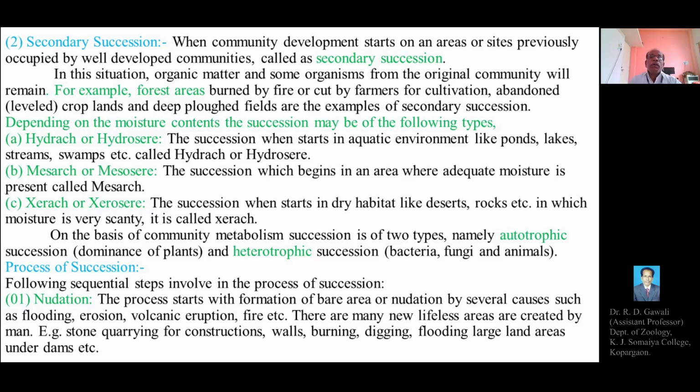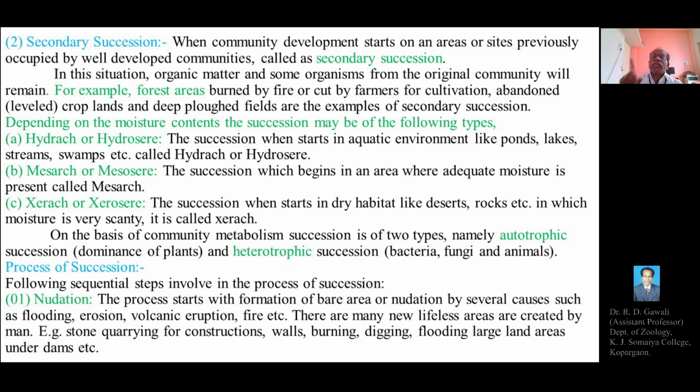For example, forest areas burned by fire, or the entire forest cut by farmers for cultivation, or abandoned or leveled croplands and deep plowed fields are examples of secondary succession.